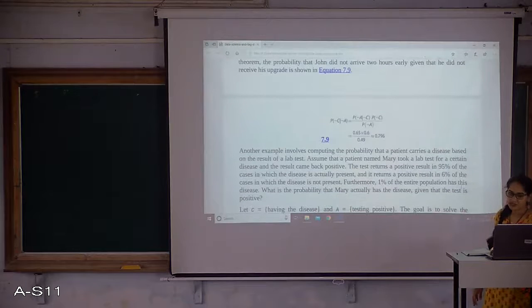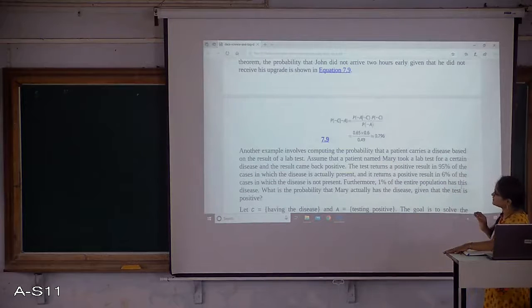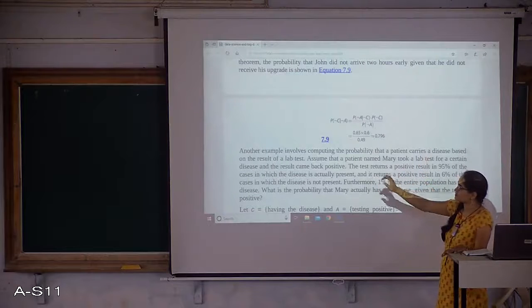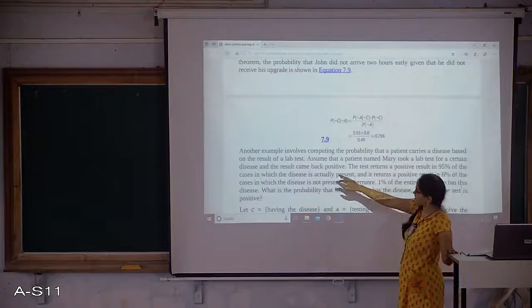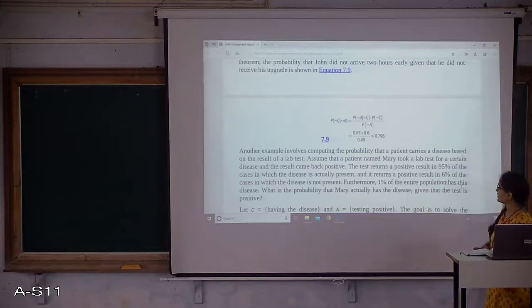Now considering another example here, right? Probability that a patient carries a disease based on the result of a lab test. Assume that the patient named Mary took a lab test for a certain disease and the result came back positive.